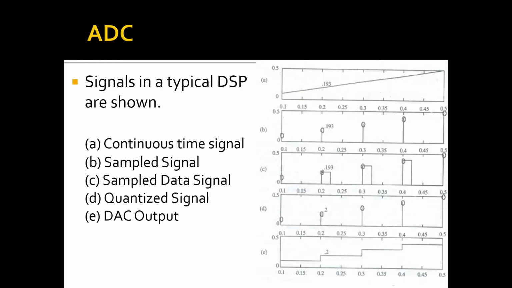Now, as I had shown you in the block diagram, after the DAC we have a reconstruction filter. What does this reconstruction filter do? The DAC output is in staircase form in this way. It is not a smooth curve, or it is not smooth continuous in nature. So the reconstruction filter is an analog low pass filter, and it converts the staircase form of output from the DAC into a smooth continuous waveform.